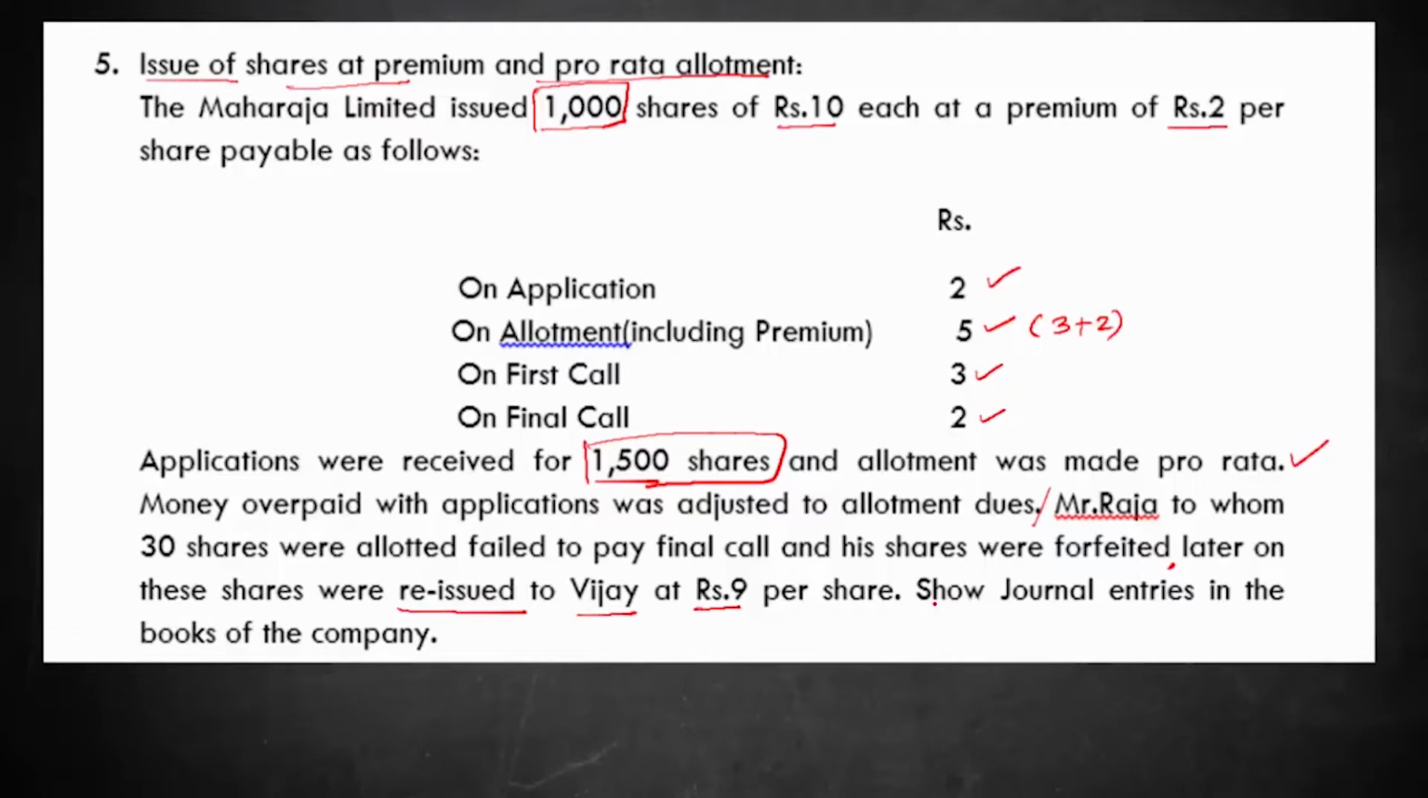Now let's understand how much money had come in, how much had gone for application, allotment. We'll understand what is the inflow, what was supposed to be received, what was actually received, whether there is any surplus or whether there is any shortage. Okay, so we'll do that first. So we'll prepare that table.